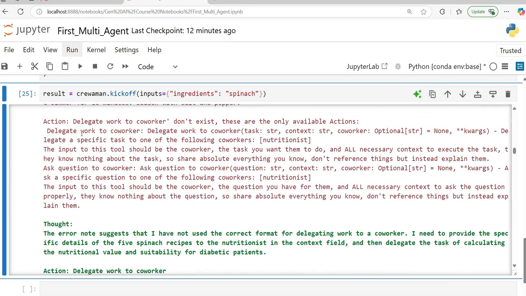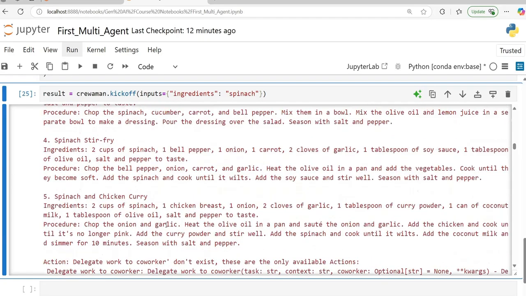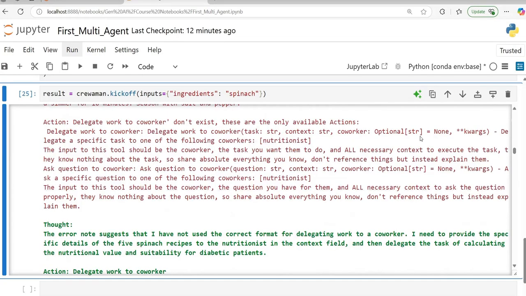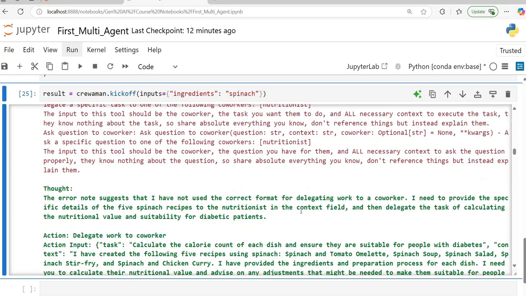Thought, the error: the delegate coworker does not exist. There is some error in between. So maybe it is trying to call with some action which is not permissible. Okay, that's fine. These agents are fault tolerant. So what will happen is it will again try to call the agent with some other input.